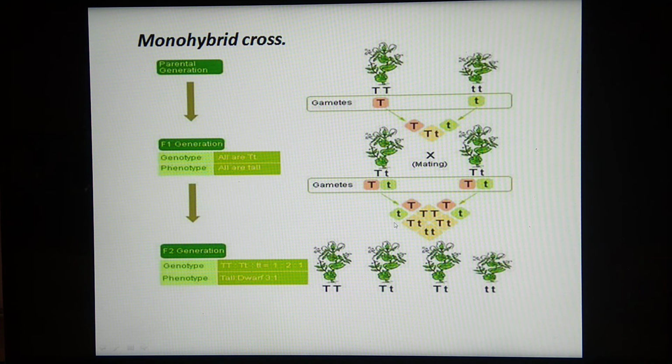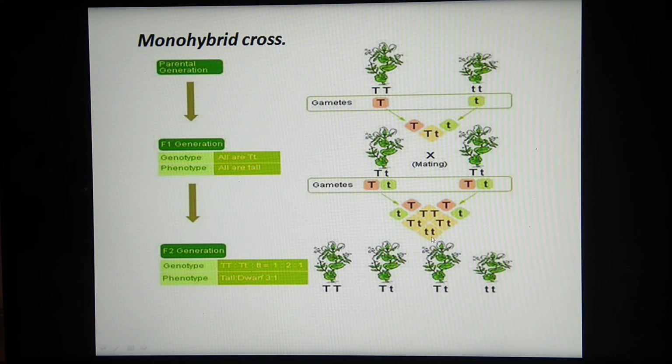In the process of fertilization, here this square is shown, where capital T combines with this capital T. So both capital T are present, responsible for tallness. This capital T combines with this small t, so capital T, small t. Again this capital T combines with this small t. So capital T, small t is the condition. And at last this small t combines with the small t and results in homozygous